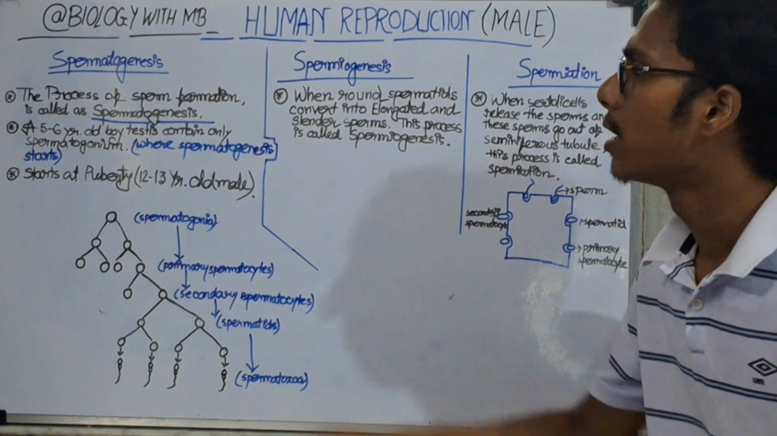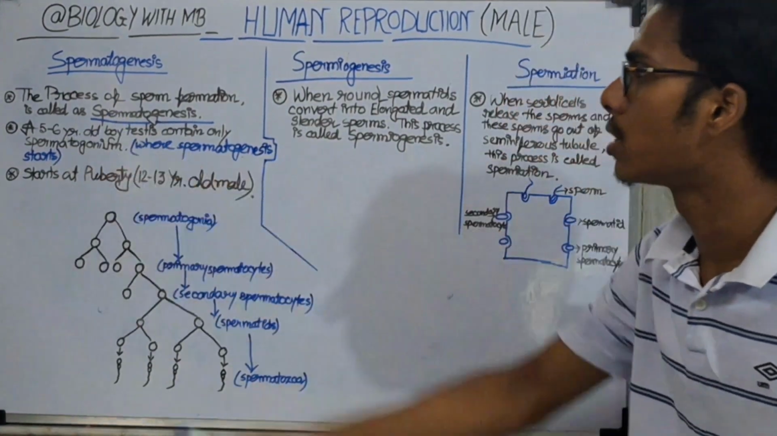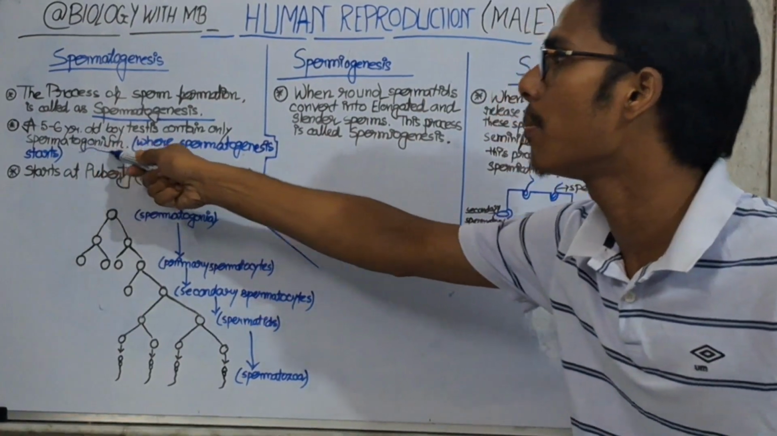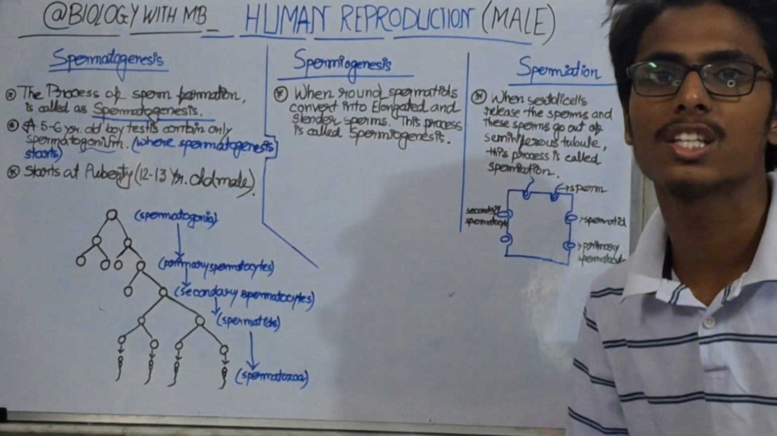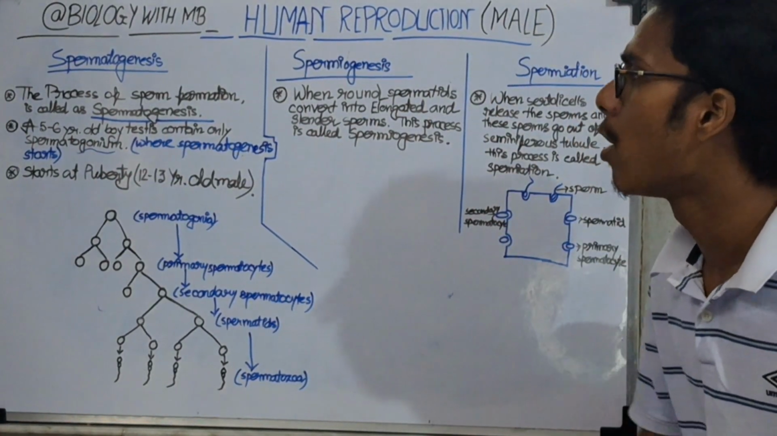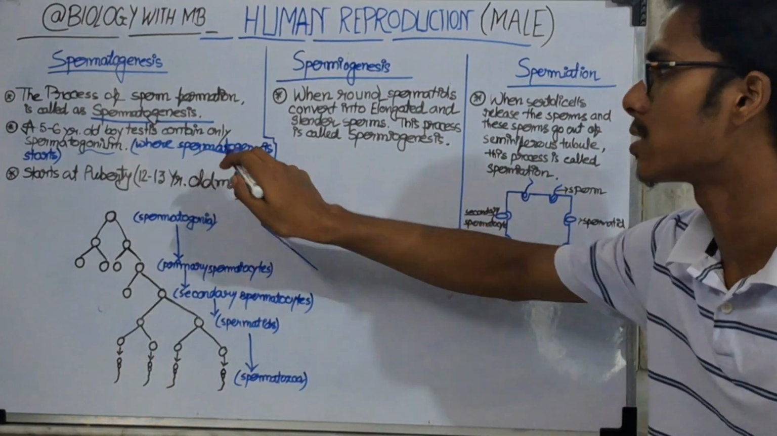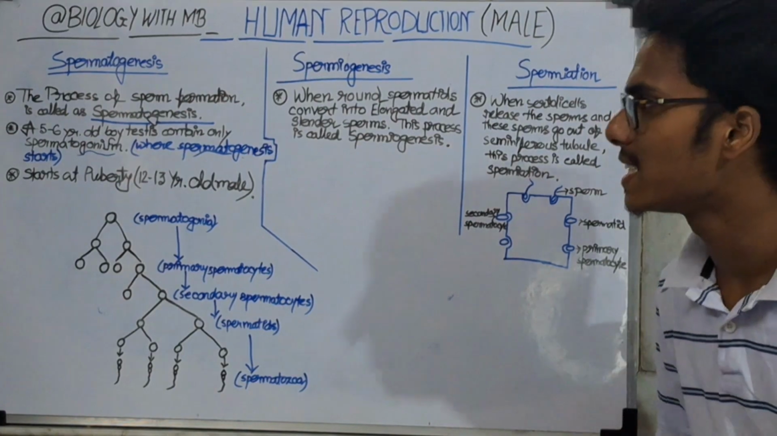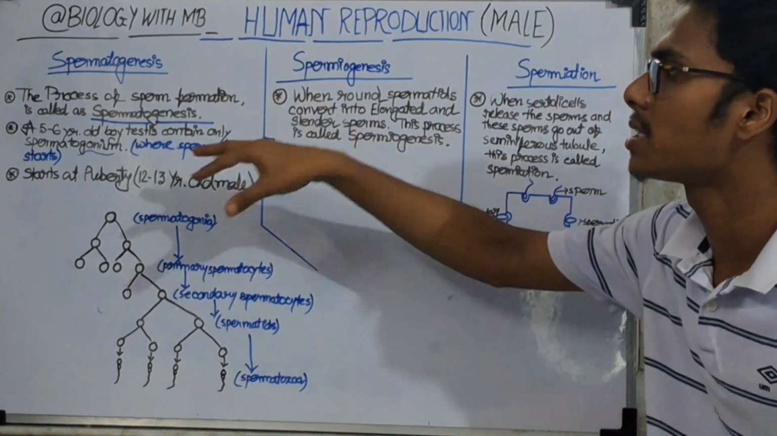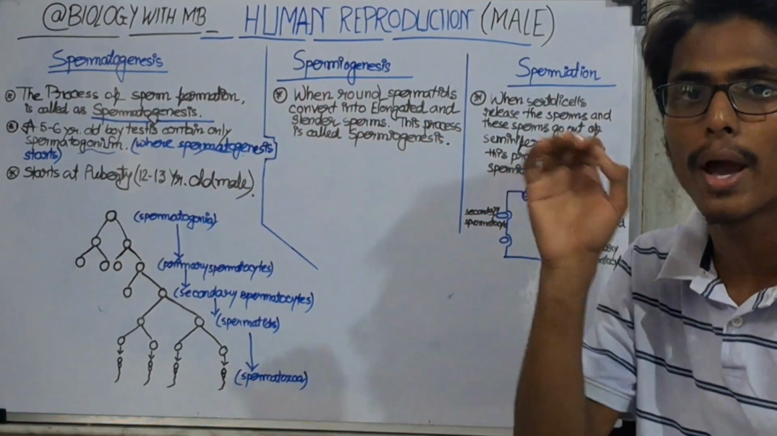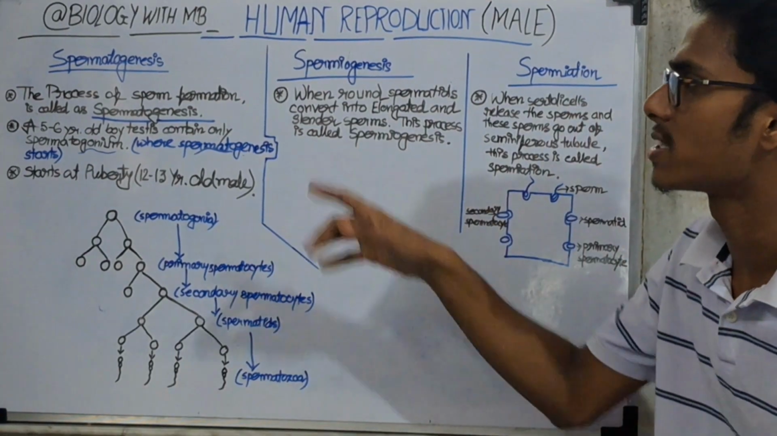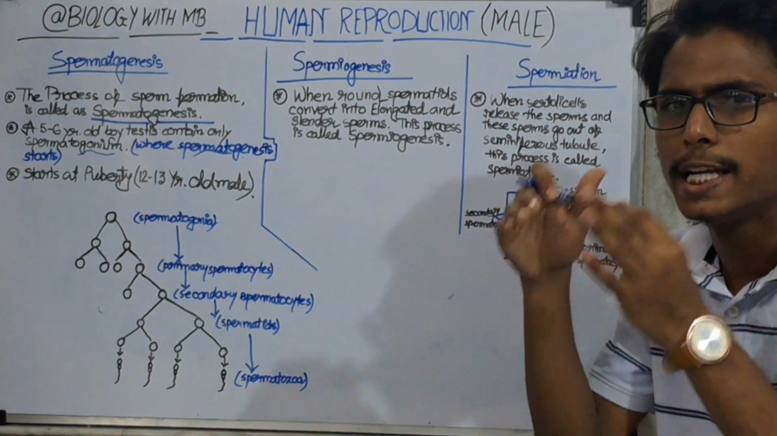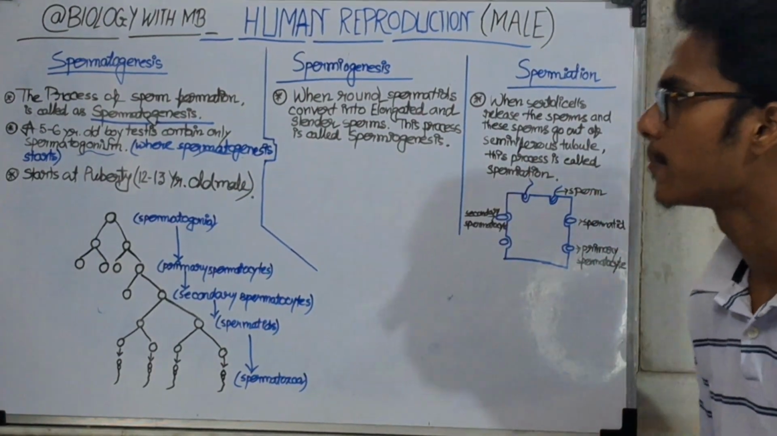When a boy is 5 to 6 years old, he has only spermatogonium in his testes. What is spermatogonium? Spermatogonium is the cell where spermatogenesis starts. It is present in a 5 to 6 year old boy, and that is where the spermatogenesis process starts.